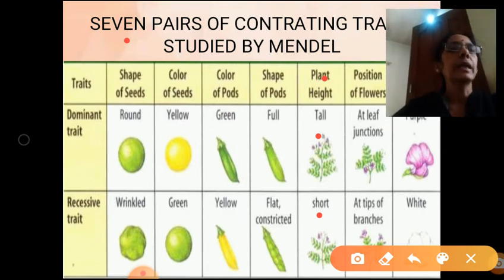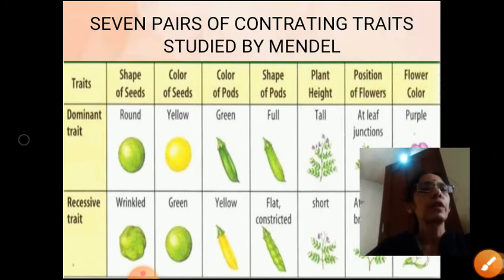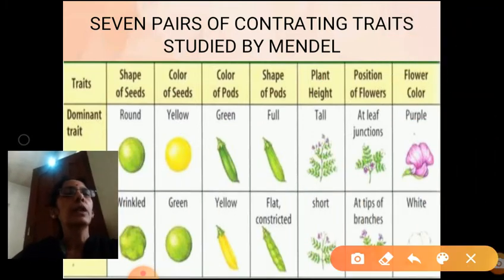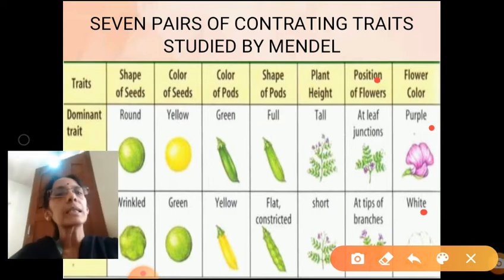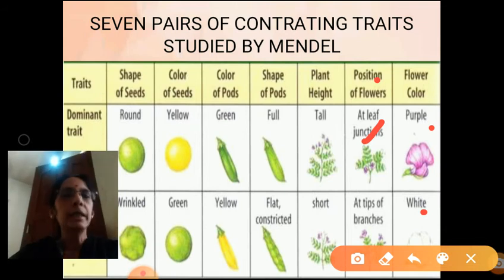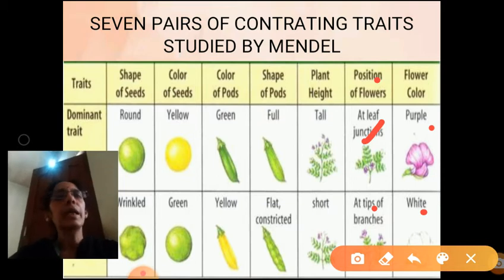Second one, the color of a flower. Violet or purple is considered to be dominant, white is considered to be a recessive character. Then he has taken the position of flower. If the bud is present in the axil, that is called an axil bud or axil flower. If it is present at the tip region, it is called a terminal flower. So axil flower is a dominant character, terminal flower is a recessive character.